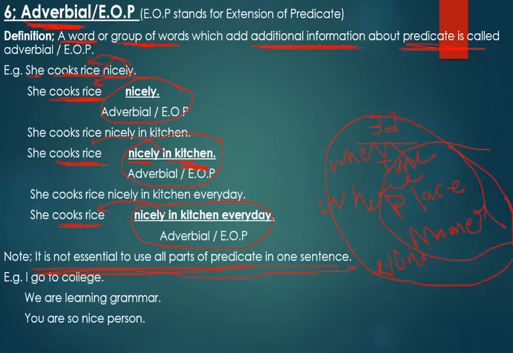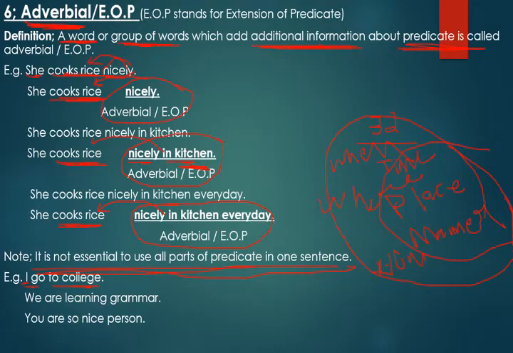So it is not essential to use all parts of predicate or all parts of sentence in one sentence. For example, I say I go to school. So see, I is subject, go is verb, to school is your object. Here there is no helping verb, there is no complement, there is no adverbial. So it is not essential to use them all together. Different sentences have got different kinds.